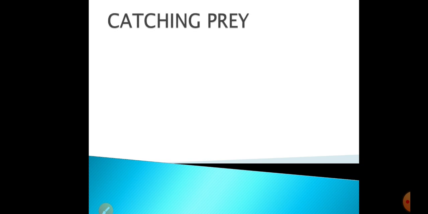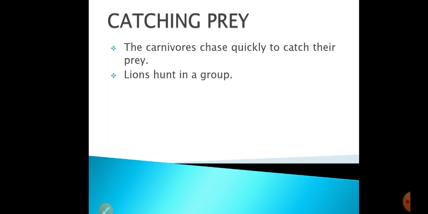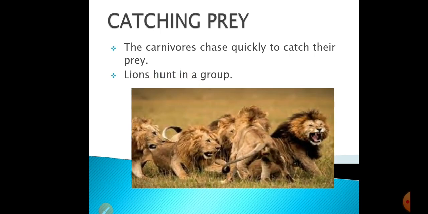Next, I will tell you how the carnivores catch their prey. As carnivores are very fast running animals, they chase their prey very quickly. The first example is of lions. Lions always hunt in a group. They will always eat the flesh of other animals in a group form. You can see here they also have a grouping to eat an animal.